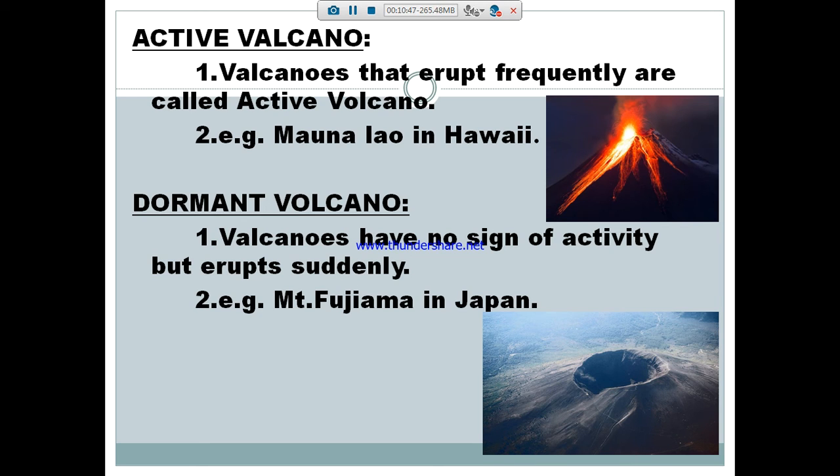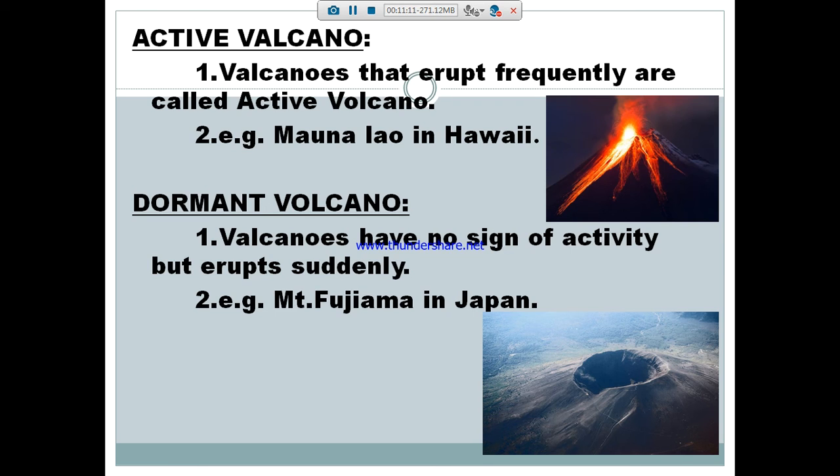But is any lava or fuel or ash coming from that mountain? No. It stays in a sleeping condition, but it can erupt suddenly. So it is a dangerous volcano, because it may become active at any time. We can't relax. So we also call the dormant volcano a sleeping volcano.